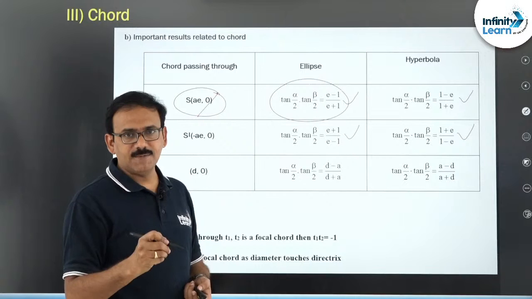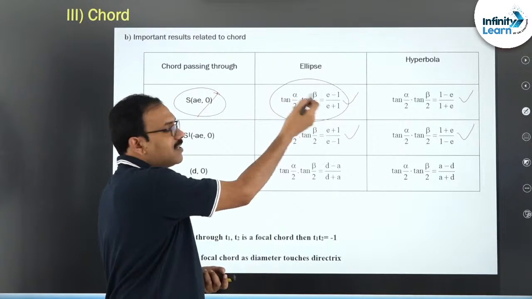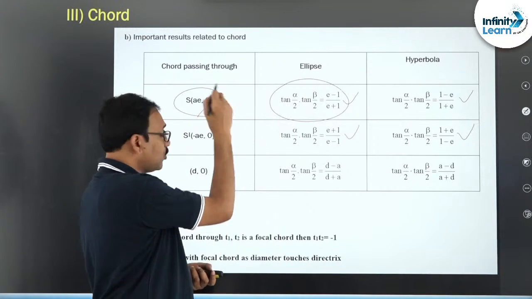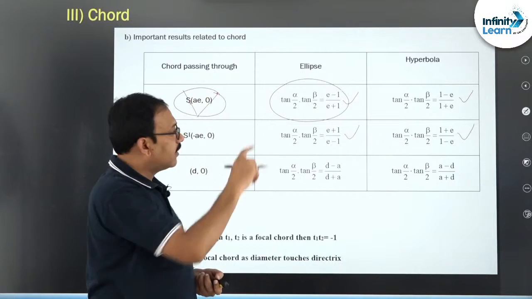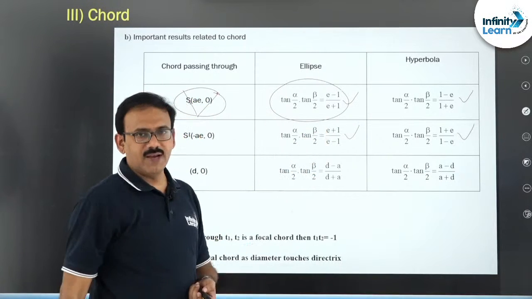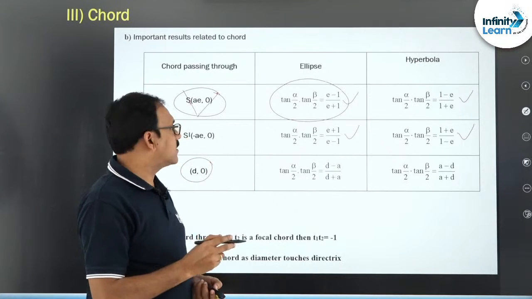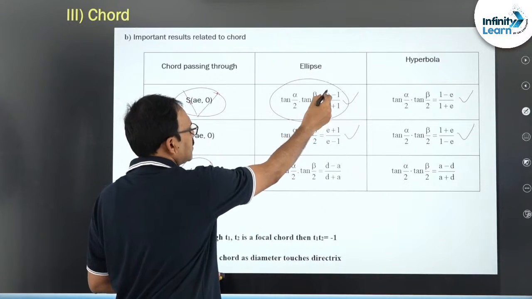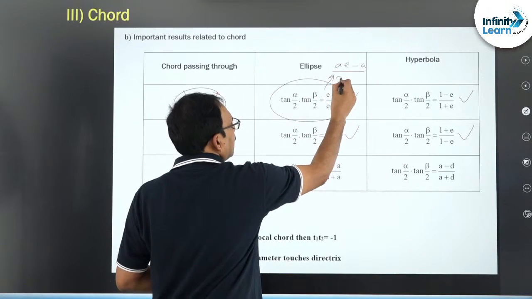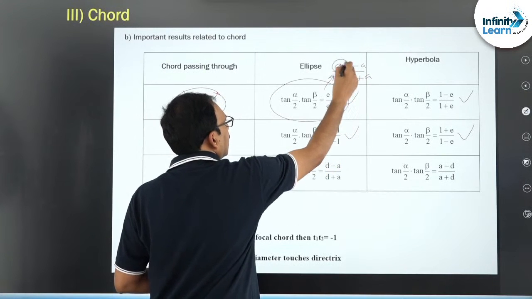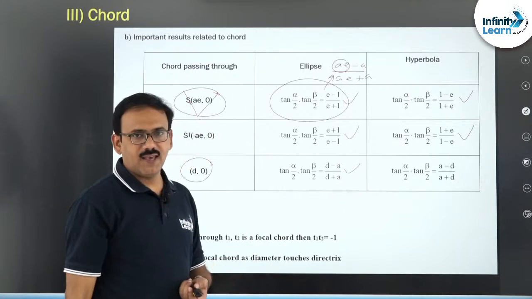In case of ellipse, you have to get a negative number. If it is through S, E minus 1 by E plus 1. If it is through S dash, the second focus, then reverse, E plus 1 by E minus 1. If it is through a point D comma 0 on the axis, you just do remember like this, you just multiply with A, AE minus A by AE plus A. Here AE is replaced by D, you will get D minus A by D plus A.